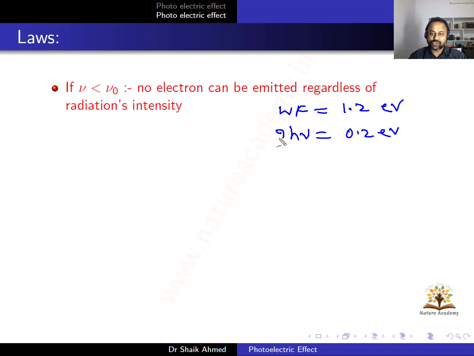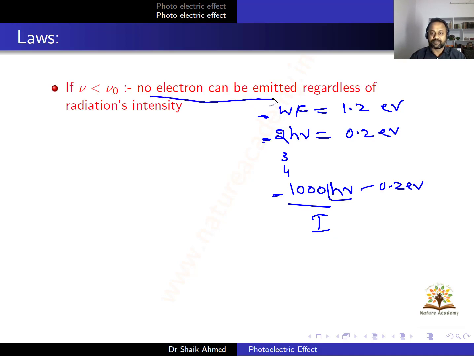Now I will use two photons. Any electrons ejected here? No. Whatever be the number, you can increase to 3 photons, 4 photons, 1000 photons of the same energy. Here hν is 0.2 only, but you are increasing the intensity. In the first case the intensity is low, and in this case the intensity is maximum. Even when intensity is maximum, no electron can be ejected since ν is less than ν₀.